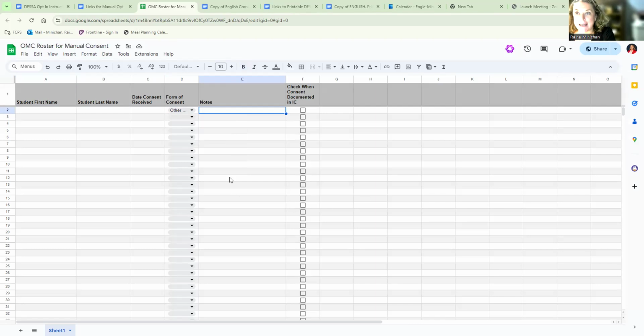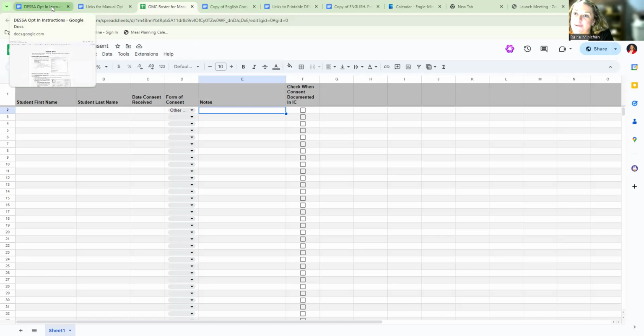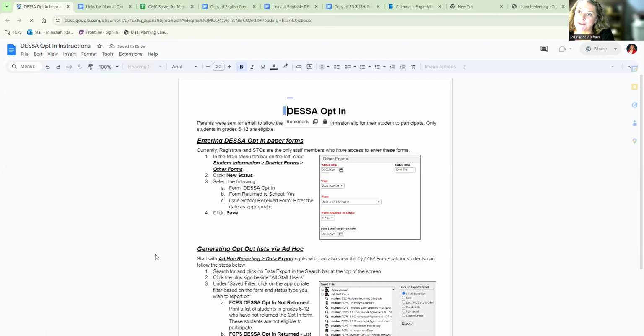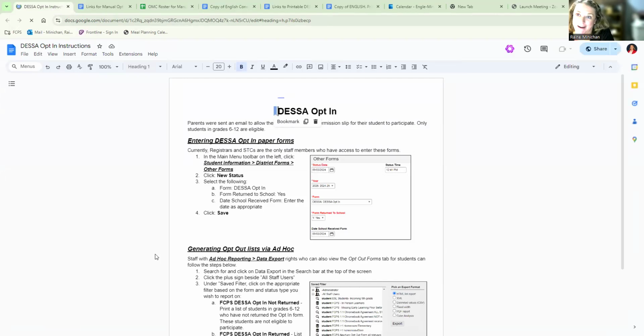Now, this is an important document for those folks who we get consent for through other means, because then we have to go into Infinite Campus to log their opt-in to say, hey, they're allowed. So these are those instructions. Here's something really important to understand. You don't have the rights as a mental health specialist, school social worker, school counselor, myself. We don't have the rights to update those listings in Infinite Campus. Only your registrar or school tech coordinator, STC, has the rights. So this gives directions on how to enter those paper forms.